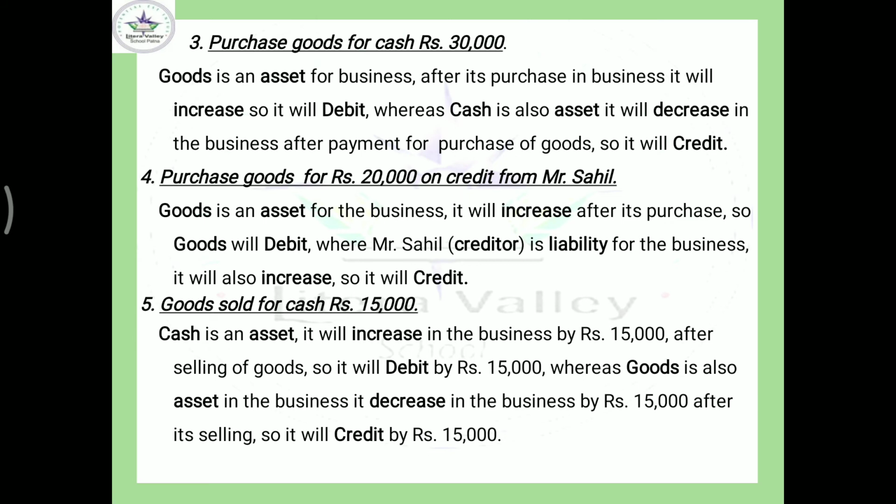Goods sold for cash, rupees 15,000. If you have sold the goods, certainly cash will increase, and you know that cash is a kind of asset. So increase in asset will debit. So here cash will debit by rupees 15,000, and goods is also an asset. So when the business has sold the goods, the balance of goods in the business will reduce. So reduction in goods means reduction in asset. So asset will decrease. So goods will credit by 15,000.